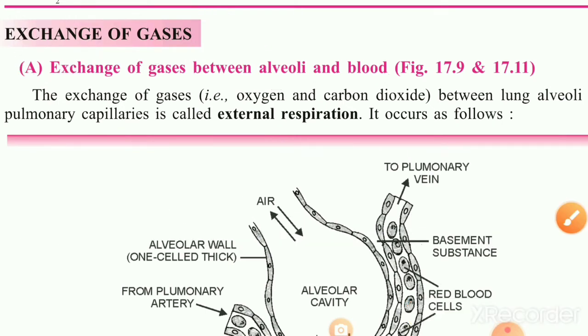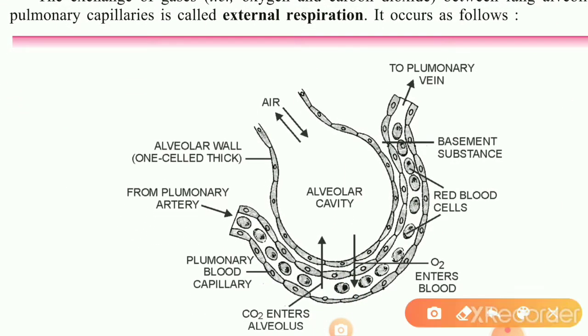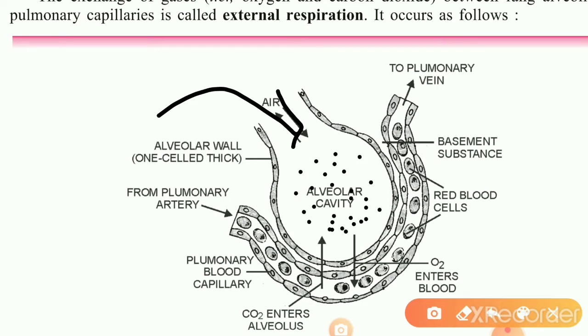So we know that when we inhale the air, that air passes from our respiratory tract and finally it reaches into the alveoli. So this is alveoli shown here, and alveoli is a sac. This is the air coming from outside. Alveoli is a sac-like structure. This is alveolar cavity. Here air reaches. When we inhale, the air comes from outside and lies here in the alveolar sac or alveolar cavity. Every alveolar cavity is surrounded from all sides by a blood capillary.